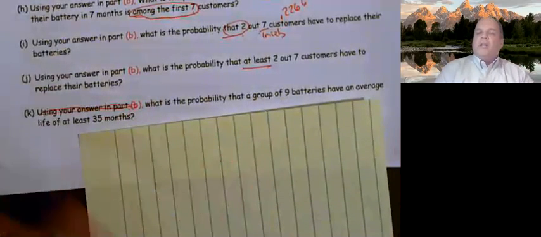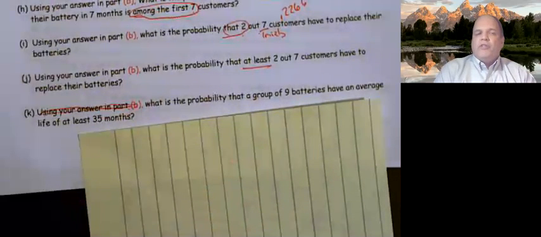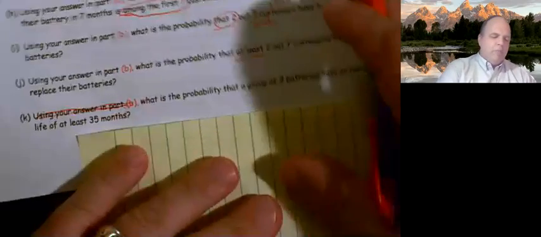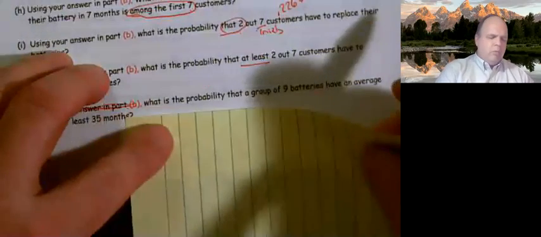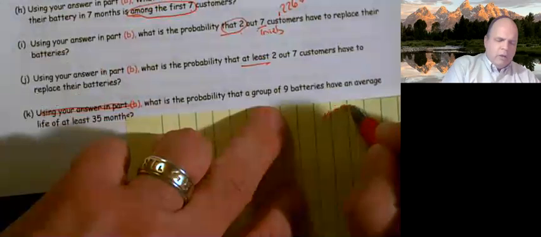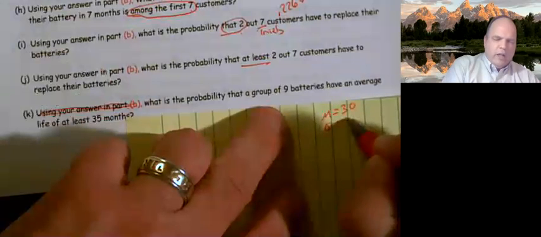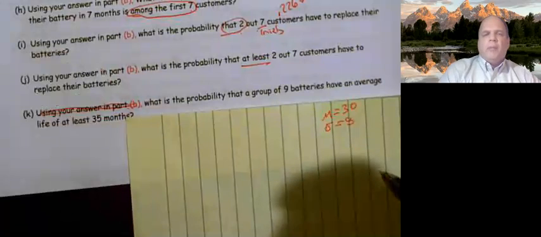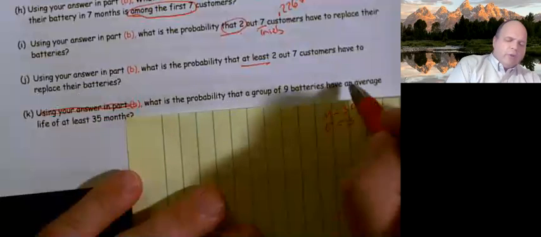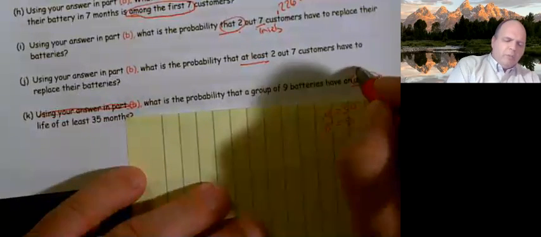What is the probability that a group of 9 batteries have an average life of at least 35 months? Well, what was the average? We had a mean of 30 and a standard deviation of 8. And I got that from way up above a long time ago. We probably forgot it by now. And they're asking for average, so this makes me think X bar.